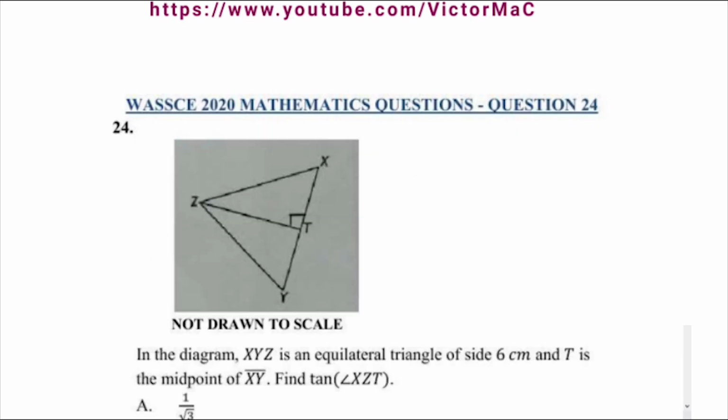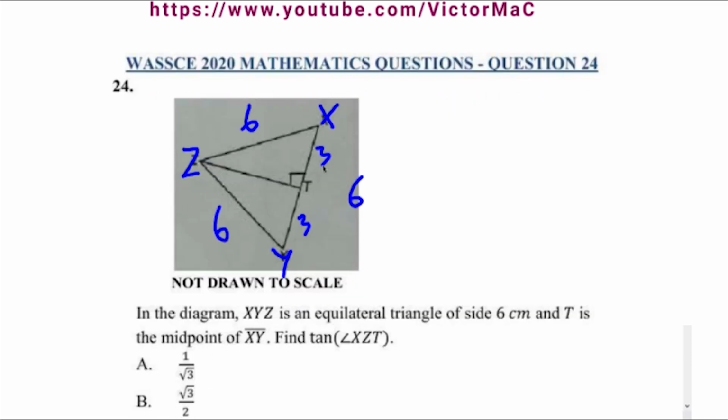Number 24 of the WASSCE 2020 mathematics questions. We're given Z, X, T, and Y. So in the diagram, XYZ is an equilateral triangle of side 6 centimeters, and T is the midpoint. So if this is 6, and the whole of the base here is also 6, we say that T is the midpoint, so XT is 3, and YT is also 3. We're asked to find the tan of angle XZT. This is angle XZT.